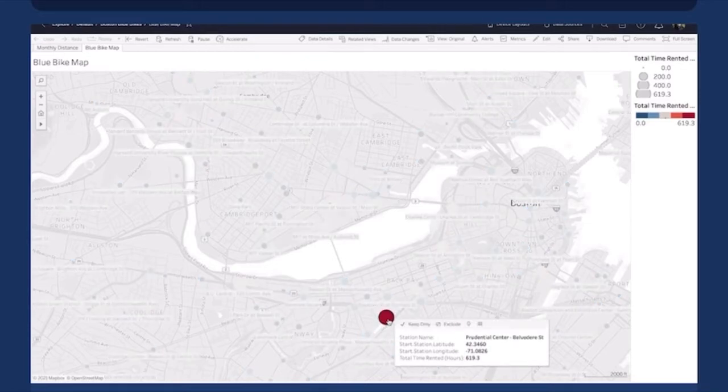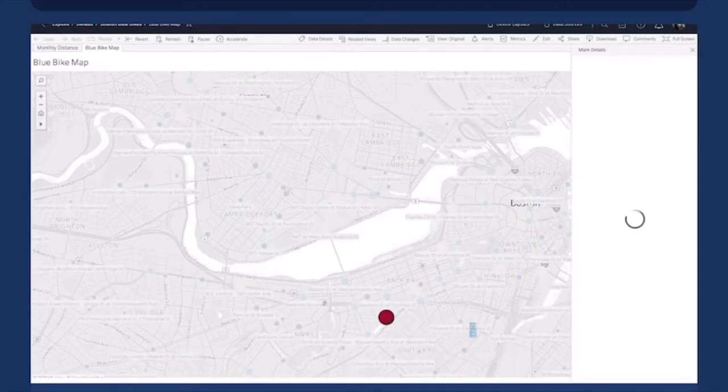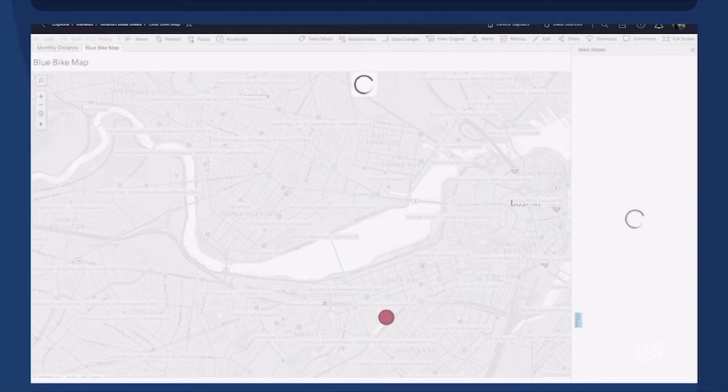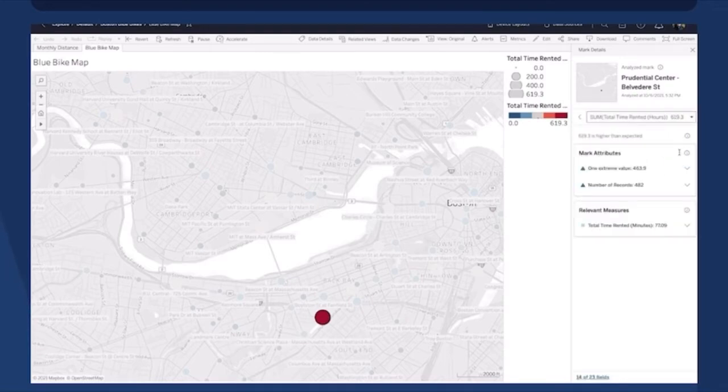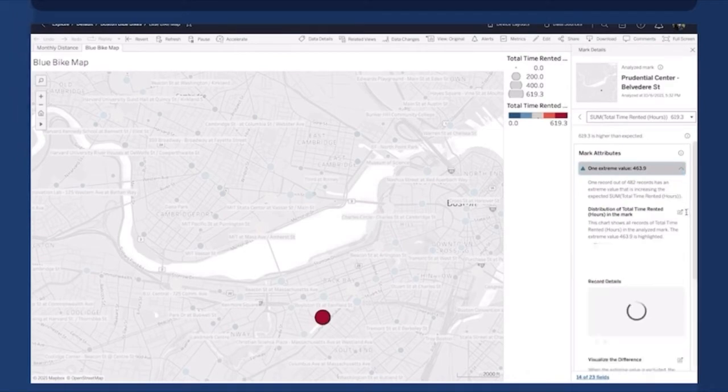I can click on this mark, and again, we're going to create all of these models in real time. We're going to come up with a list of possible explanations. So that's turning in the background. Again, all of your explanations are up anytime, so you can continue exploring your data as you look at your explanations. So it's telling me time rented is higher than other marks, which is what we saw. And I see that there's an explanation that there's one extreme value.